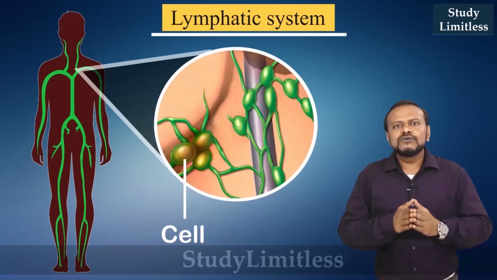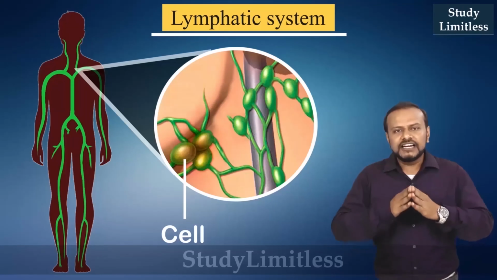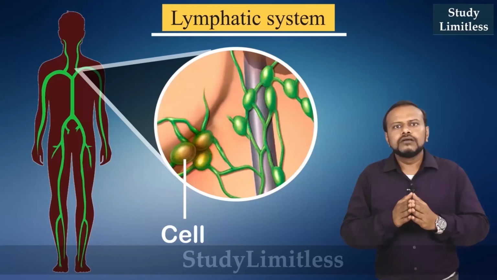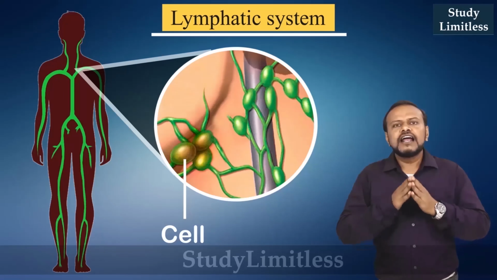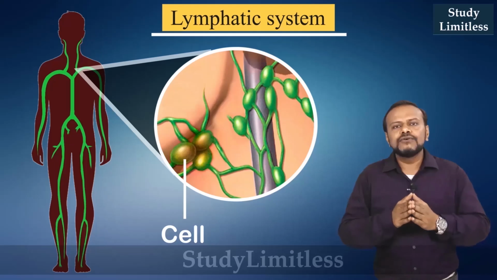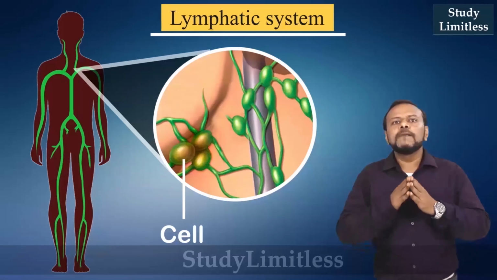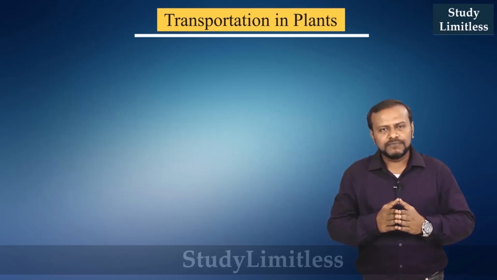Lymph drains into lymphatic capillaries from the intercellular spaces, which merge to form larger vessels and which finally form lymphatic veins. Lymph carries digested fats from the intestine and it drains excess fluids or cells from the intercellular spaces into the blood system. Now let us discuss transportation in plants.